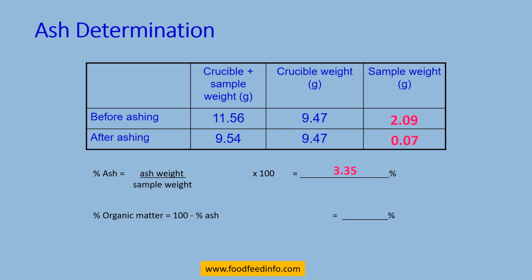Similarly, for the organic matter, simply subtract the percent of ash from 100, and you will get the value of the organic matter. So this is all about the determination of ash and the total organic content of a feedstuff.